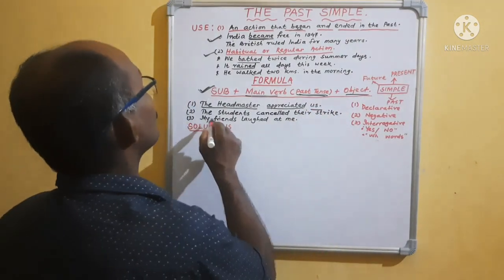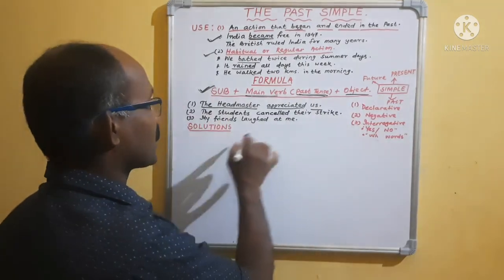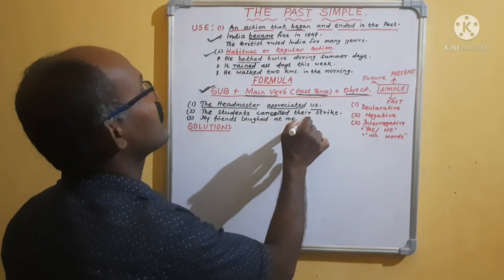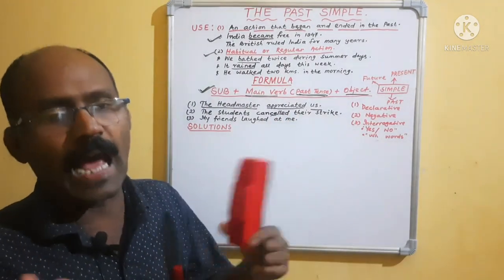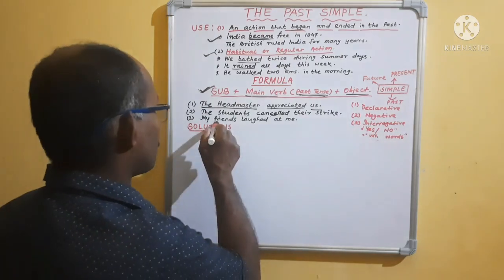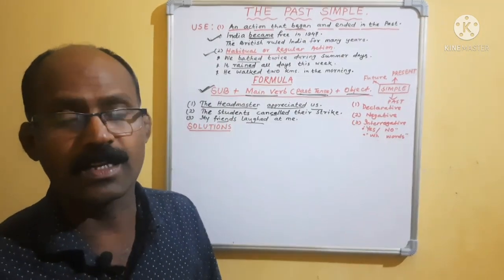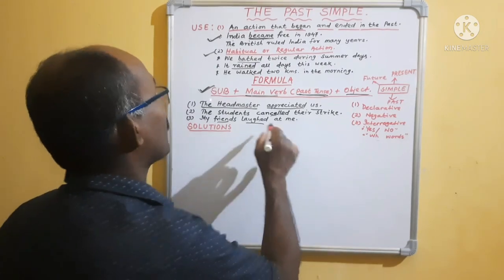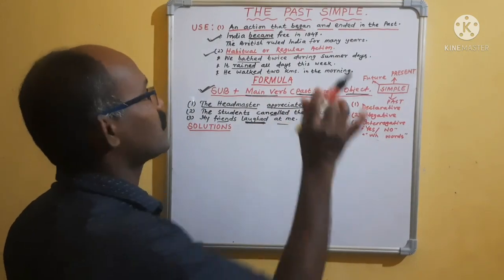Clear? Then come to "The students cancelled their strike." The students, subject; cancelled, verb, past tense; then their strike, object. Then come to "My friends laughed at me." My friends, subject. Then laughed, verb, laughed, that means past tense, then object, me.